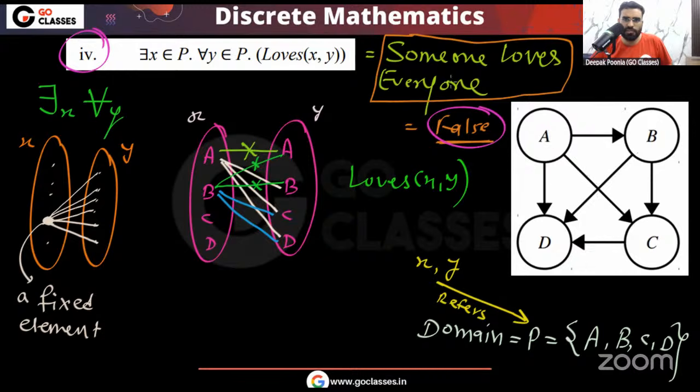When you say someone loves everyone, then this person should also love himself or herself, because remember, this person itself is in the domain. So when you say someone loves everyone, it means someone in the domain, at least one person in the domain, loves everyone in the domain. I hope you understood. So this statement is actually false.